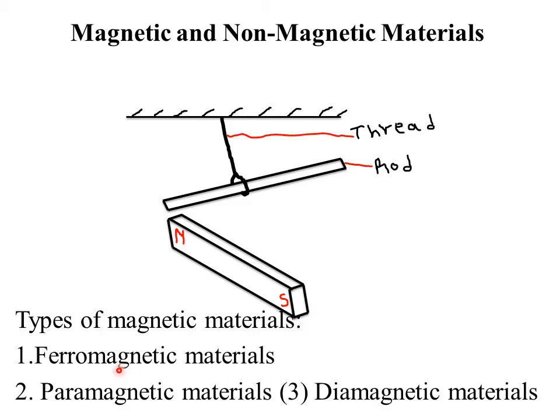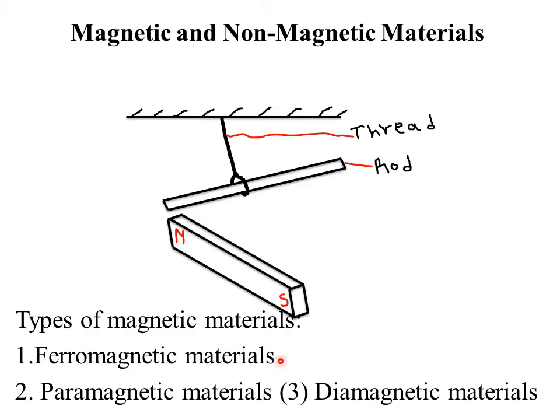Now what are ferromagnetic materials? Ferromagnetic materials are magnetic materials that are strongly attracted by a magnet. That means we have certain materials which can be weakly attracted by a magnet and others will be strongly attracted by a magnet. So materials that are strongly attracted by a magnet, we call them ferromagnetic materials.